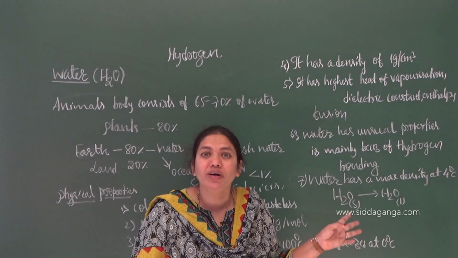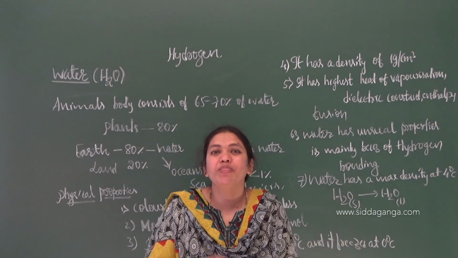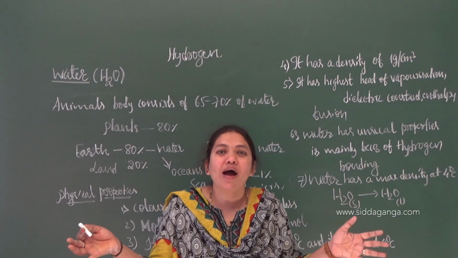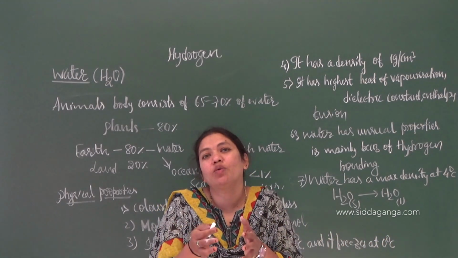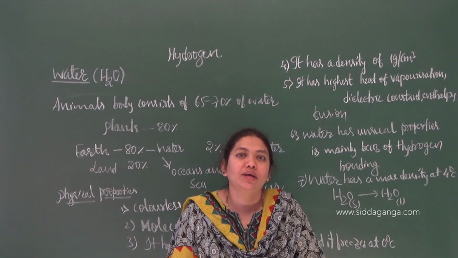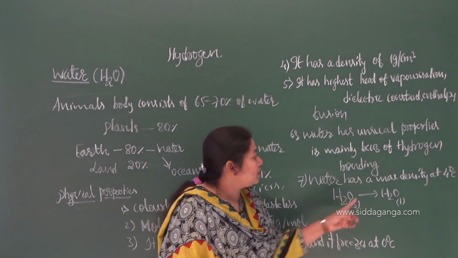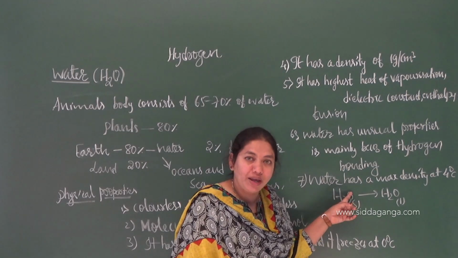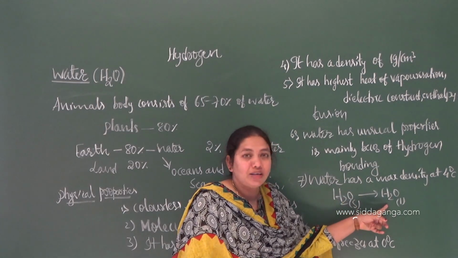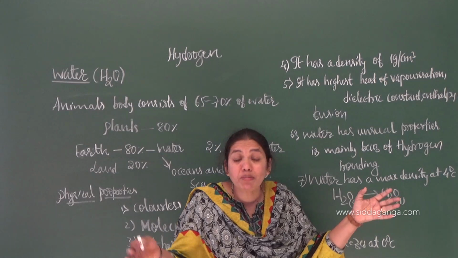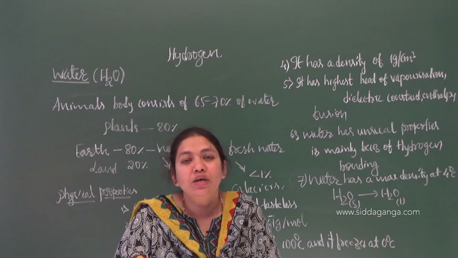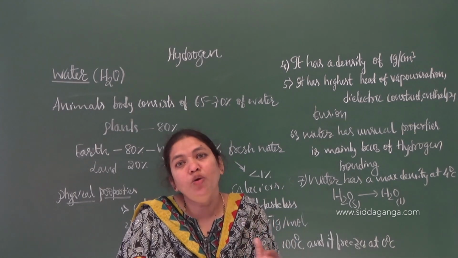But in case of water, it is the reverse. It is an abnormal property. It leads to the association of the molecules. The molecules come close to one another because of the breaking of hydrogen bonding. If the molecules get associated with one another, its volume decreases.